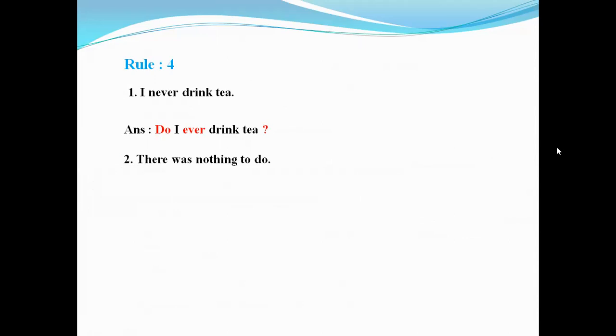This is the same as the first one. This is a negative sentence, so use was at the beginning of the sentence, then anything instead of nothing. The answer is, was there anything to do? Rule 5.